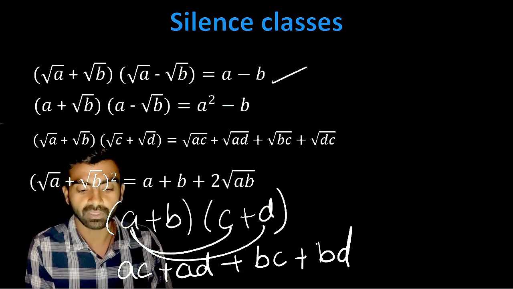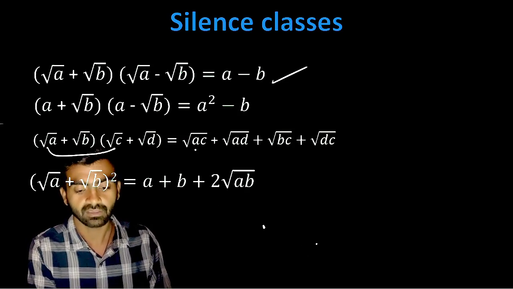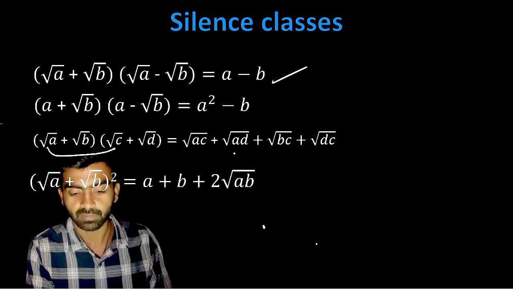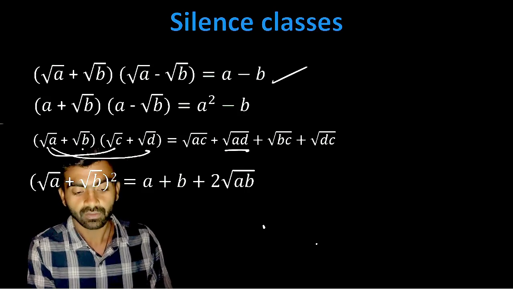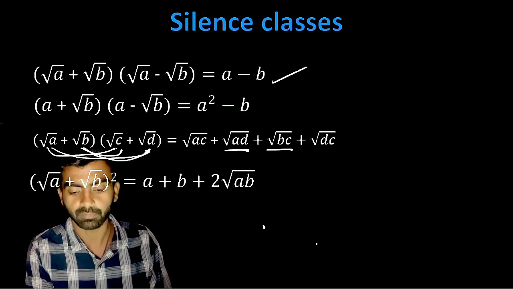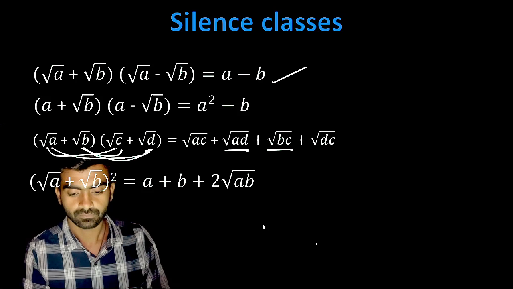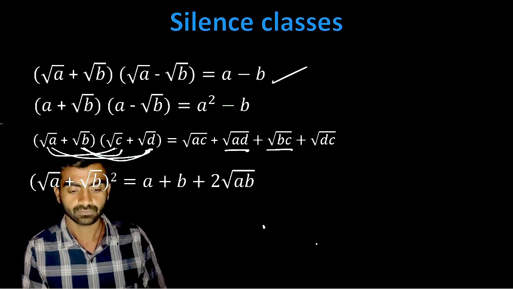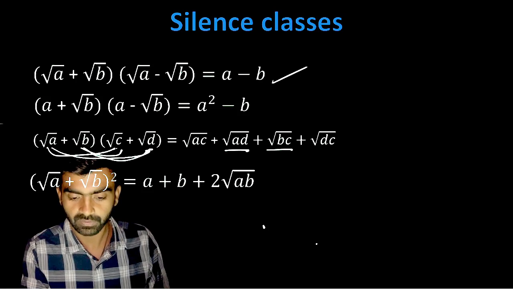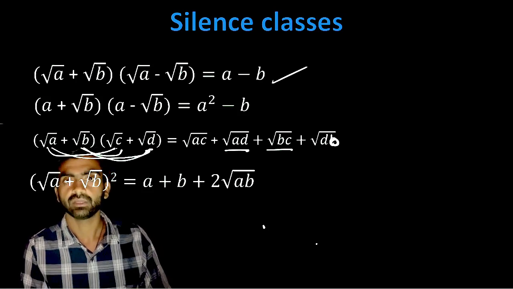In the same manner, a multiplied by c gives root ac, a multiplied by d gives root ad, b multiplied by c gives root bc, and root b multiplied by root d, sorry, b multiplied by d, will become b.